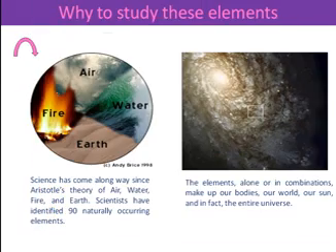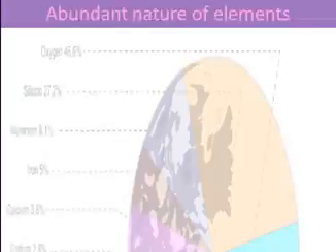So why study all these elements? Science has come a long way since Aristotle's theory of air, water, fire and earth. Scientists have identified approximately 90 naturally occurring elements, and the elements alone or in combination make up the huge bodies, our world, our sun, and in fact the entire universe.